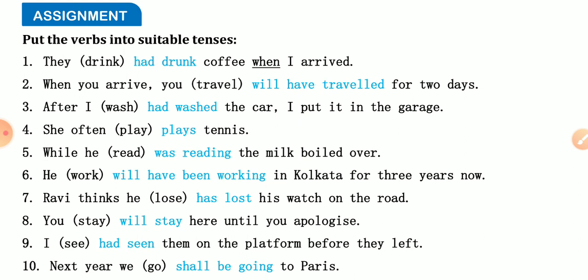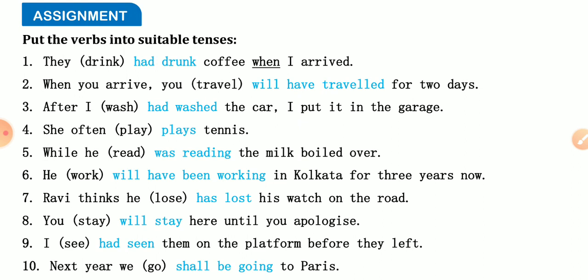He will have been working in Kolkata for 3 years now. Means the work began before and continued up to now. Ravi thinks he has lost his watch on the road. Means he has lost it somewhere else.